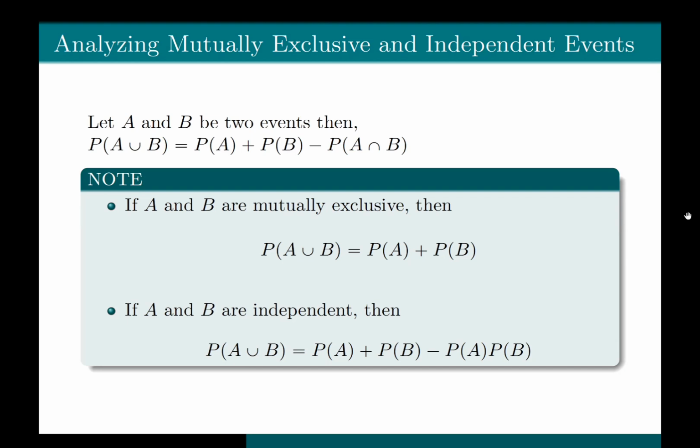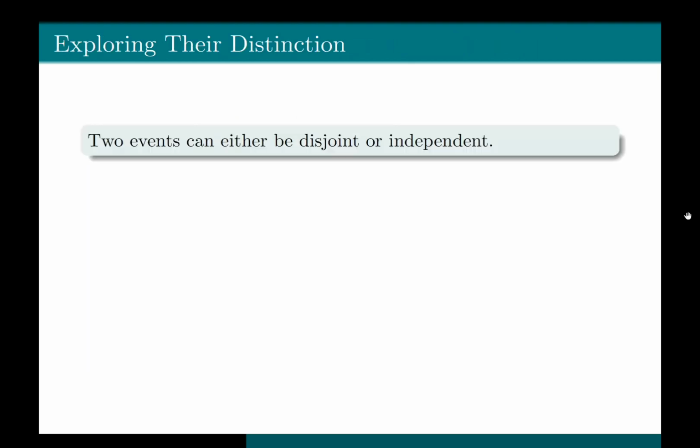So basically, if we have mutually exclusive events, it means that two events cannot occur at the same time. But if we have two independent events, it means that they can occur at the same time, but the outcome of one event would never impact the outcome of the other event. Now, two events can either be disjoint or independent. Two events can never be disjoint and independent at the same time. It would be either disjoint or independent.